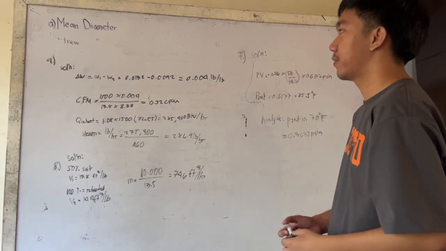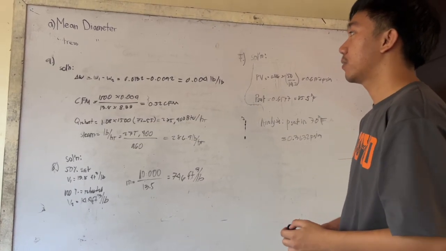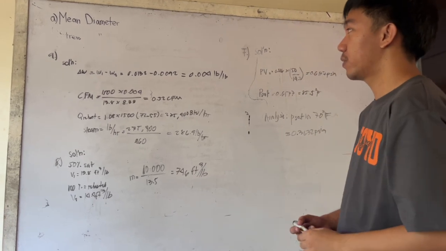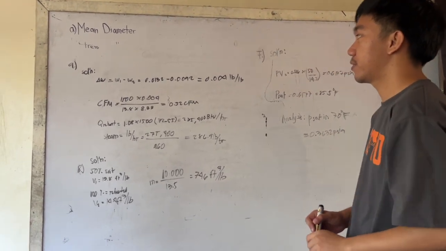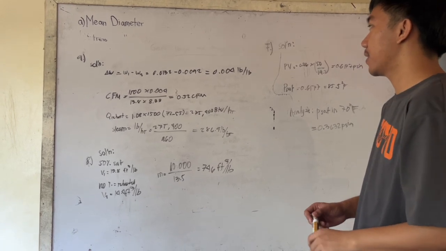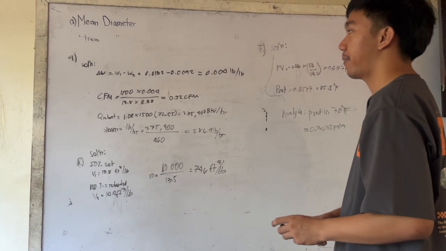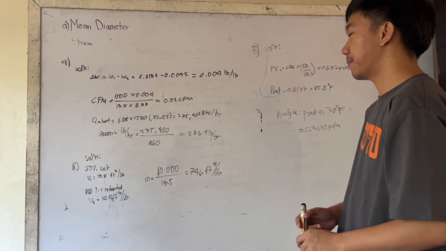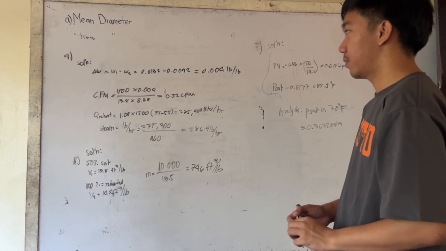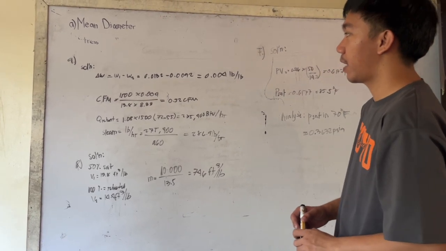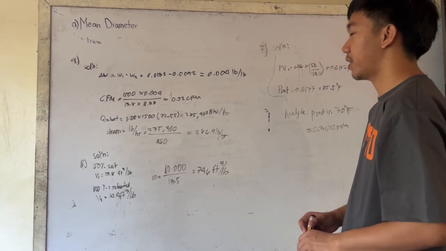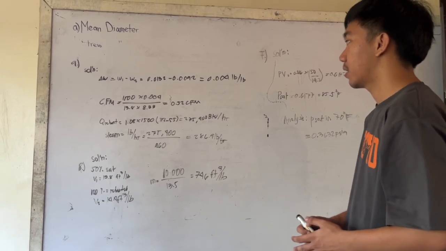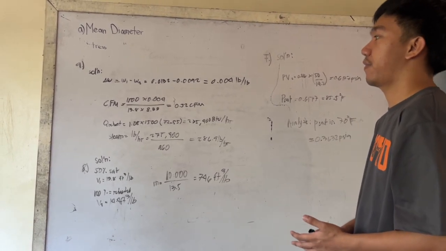We have a solution of delta W equals W1 minus W2, equals 0.0132 minus 0.0092, and we will have 0.004 pound per pound. And for CFM, we have 1,500 times 0.004 of delta W over 13.8 times 8.33, and we will have 0.52 CFM.